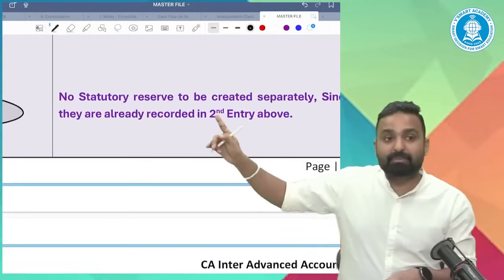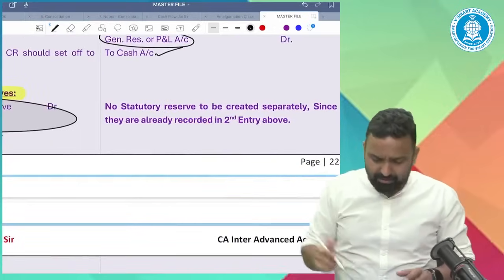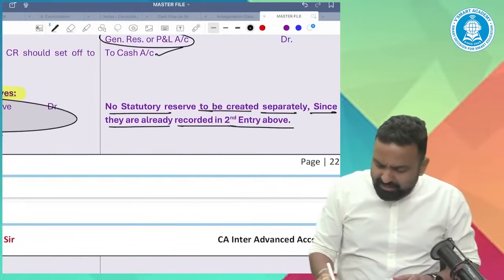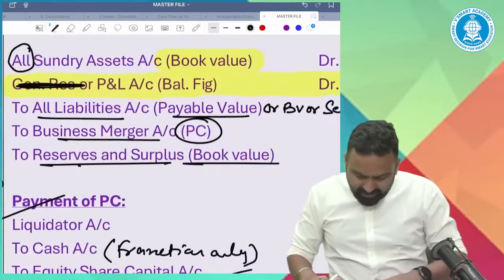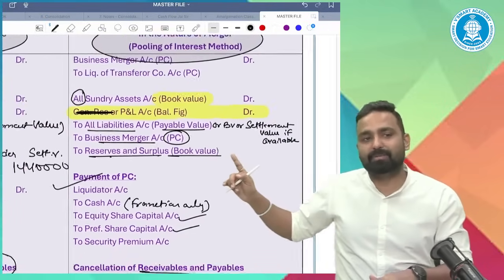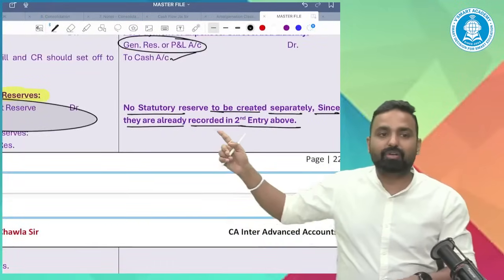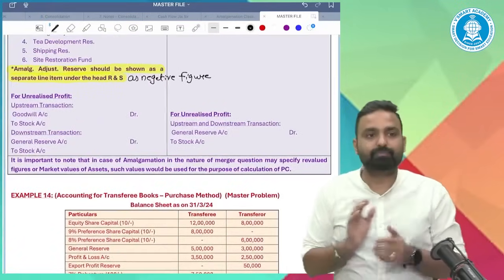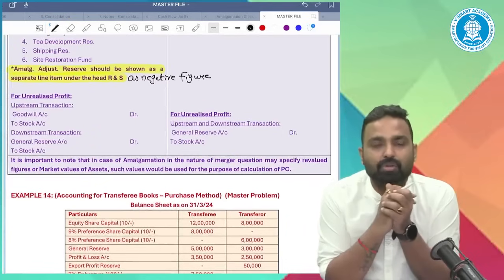But in the nature of merger, no need to do this entry. No statutory reserve is to be created separately, since they are already recorded in the second entry above. In the second entry above, you already recorded the reserves and surplus of the transferor company. So of course, no need for this entry. Guys, understood or not?